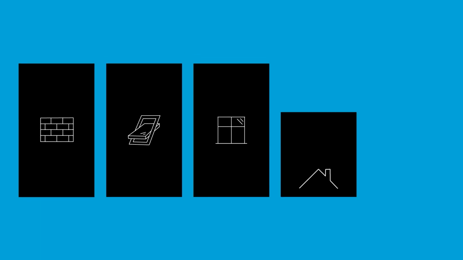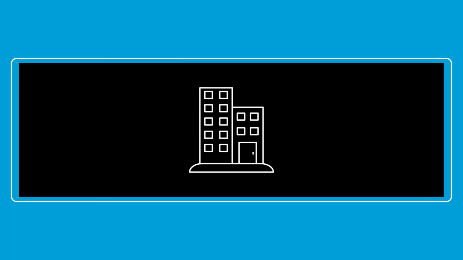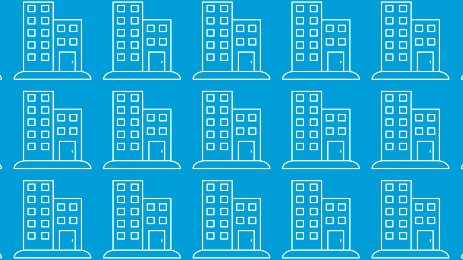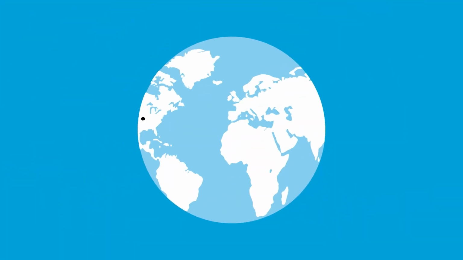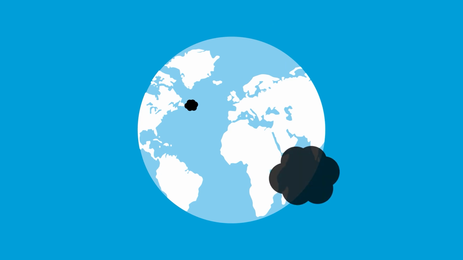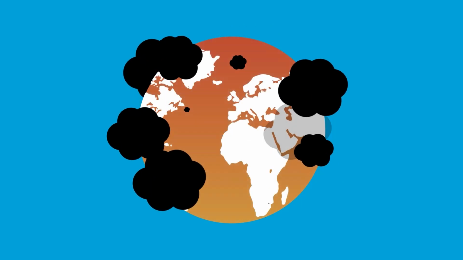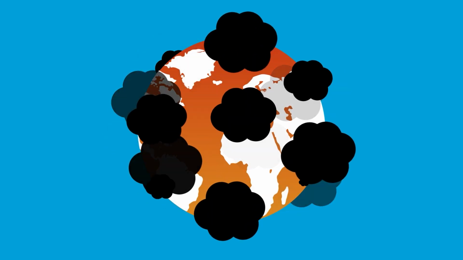Now, if we do the same exercise for all building elements, such as doors, windows, roofs, and more, we can get the total embodied carbon emissions for a building. And looking even bigger, the buildings and each of their elements around the world contribute to all embodied carbon emissions. That's why it's so important to try and reduce them while we can. If not, things will get pretty hot on the planet due to increased construction and associated carbon emissions.